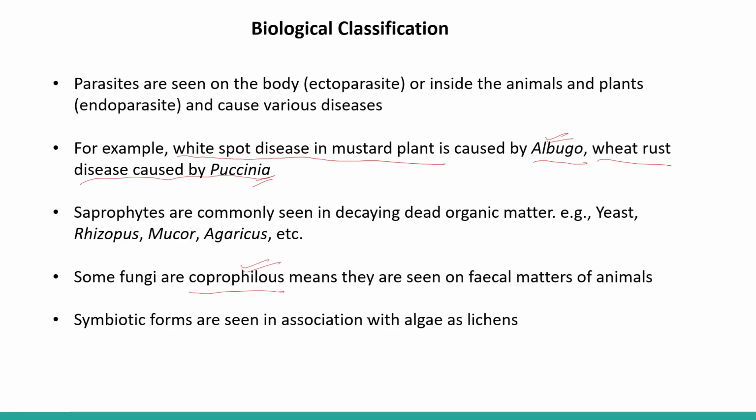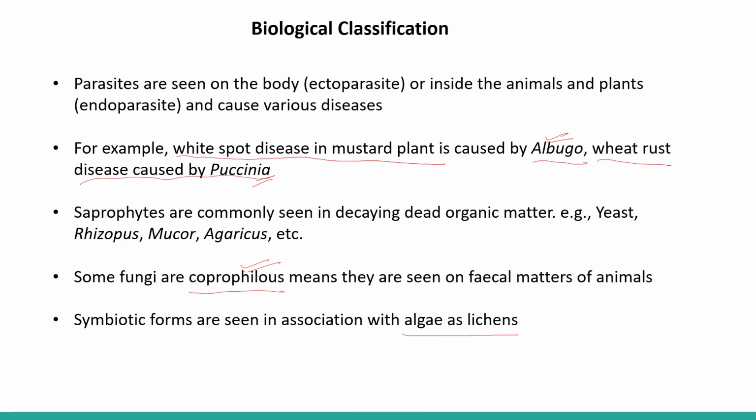Symbiotic forms are seen in association with algae as lichens. Now, this is very, very important. So, what happens in lichens? There is again a symbiotic relationship. Symbiotic relationship means two organisms come together, live together, and act as one organism. So here two components are there. One is fungi and one is algae. So what does the algae do? Algae have chlorophyll in it, and it absorbs sunlight and does the process of photosynthesis.